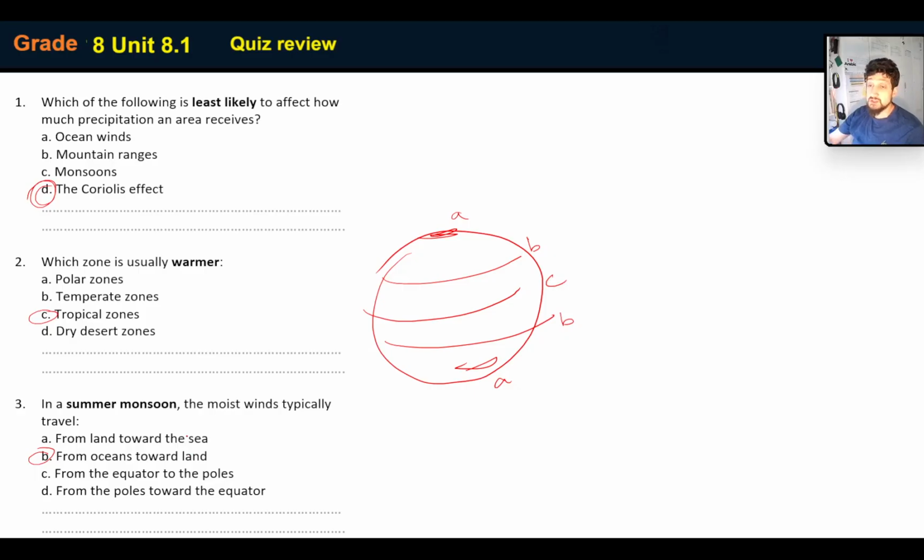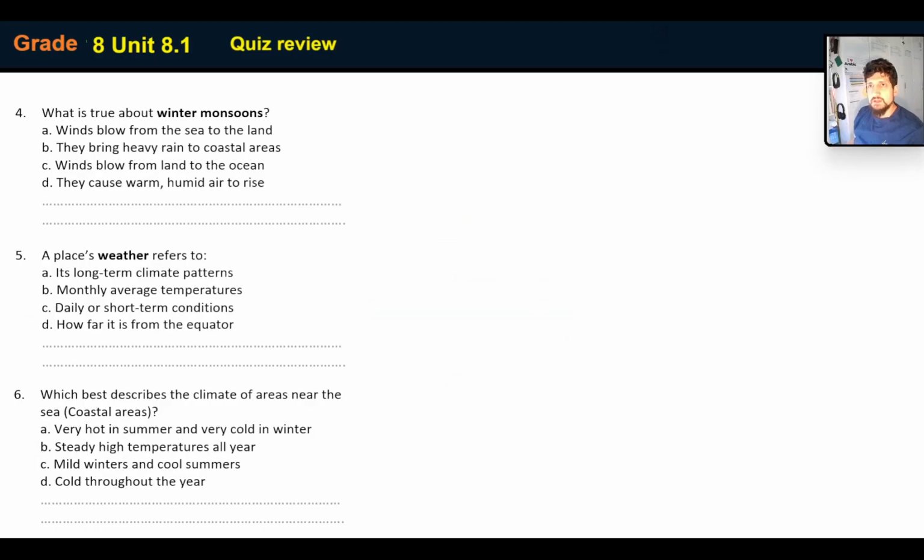Let's keep going because it's talking about monsoons, obviously. Let's have a look. What is true about winter monsoons? Now, feel free to pause this and answer it yourself before I answer it. What is true about winter monsoons? They flow the other way around from what to what? So, winds blow from sea to land. No, that is a summer monsoon.